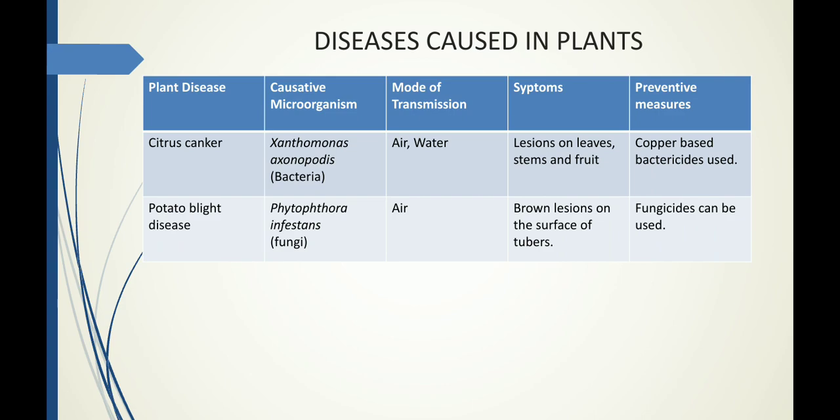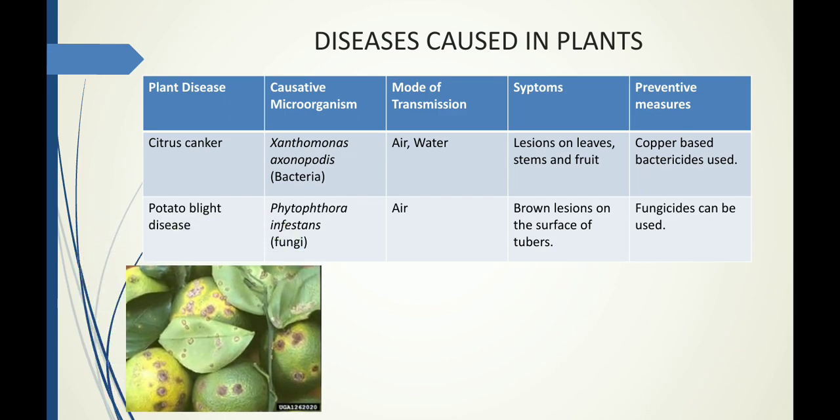It is Xanthomonas axonopodis. Xanthomonas axonopodis is a bacteria which is causing citrus canker, and these bacteria are transmitted through air or water. What are the symptoms of citrus canker? You can see lesions on leaves, stem and fruit.